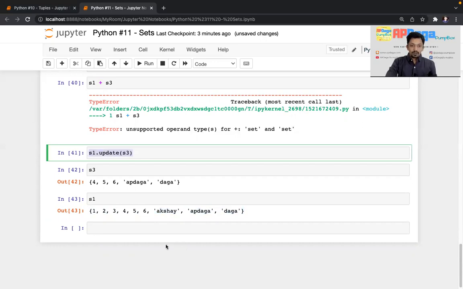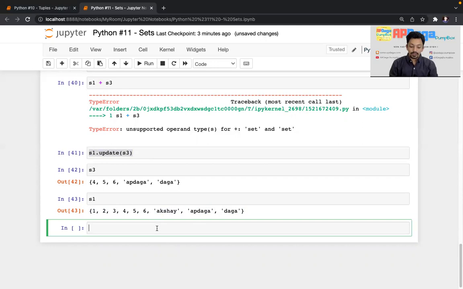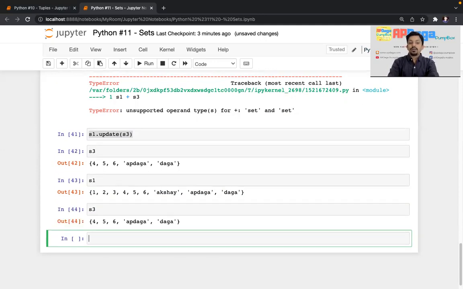Now similarly you can do add, remove, or those kinds of things. But before that, I remember one thing. When we talk about a set, right? I told you set is a heterogeneous data type, but there is no ordering.